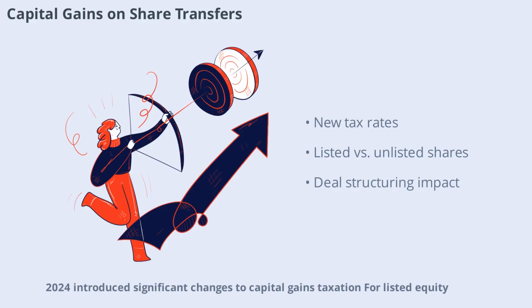For listed equity, long-term gains above Rupee 1.25 lakh are taxed at 12.5%, while short-term gains are taxed at 20%. Unlisted shares and immovable property have a 24-month holding period and are taxed at 12.5% without indexation. These changes impact how M&A deals are structured and priced.